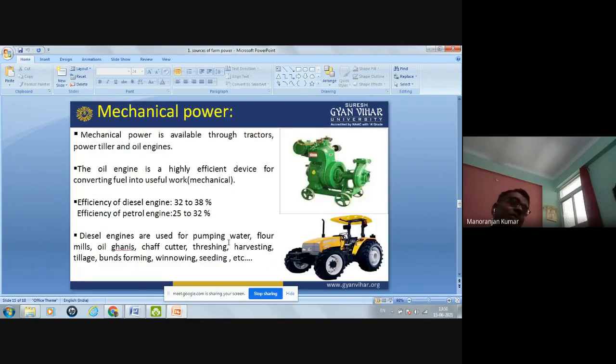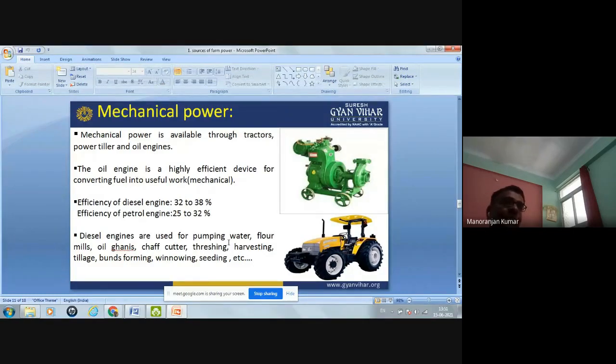Now, the third source of power is the mechanical power. Mechanical power is available through tractors, power tillers, and oil engine. The oil engine is a highly efficient device for converting the fuel into useful work. The efficiency of the diesel engine is 32 to 38%, whereas the efficiency of petrol engine is less, that is 25 to 32%.